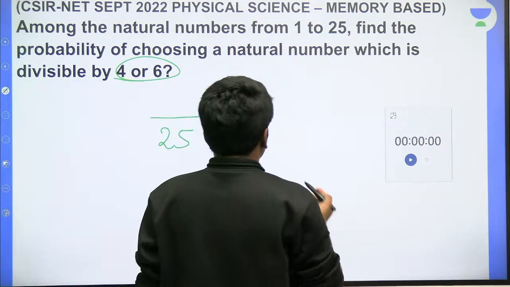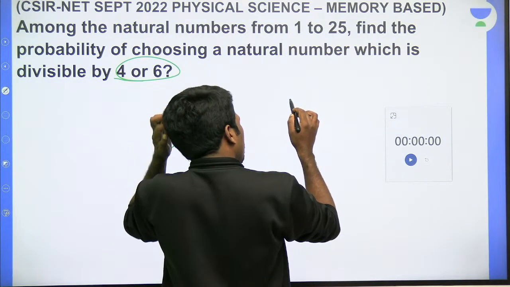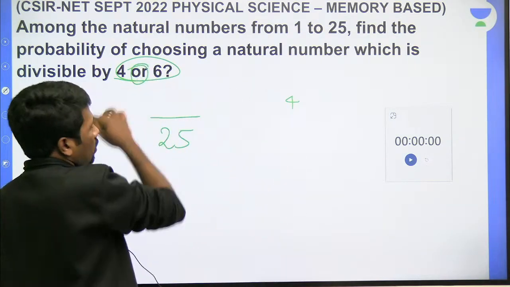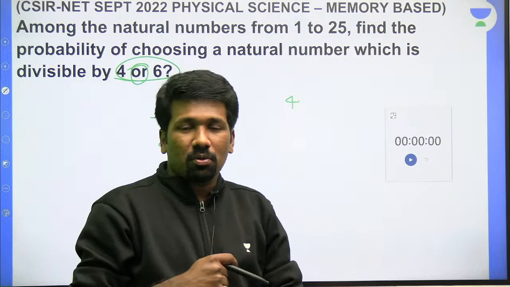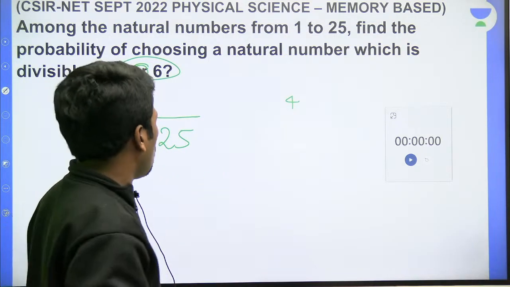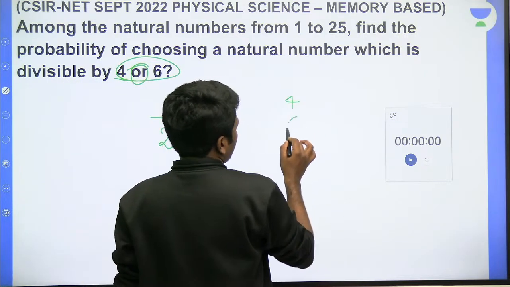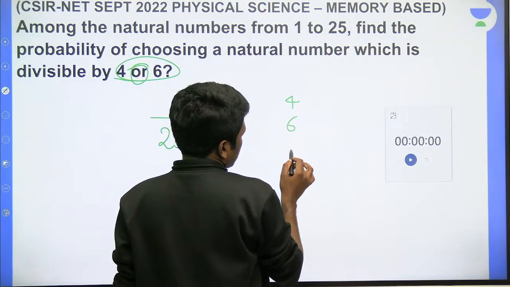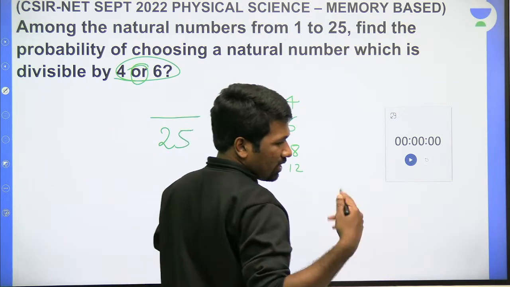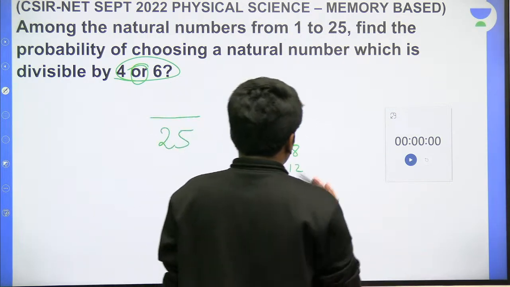Let us list it out. That will not be many. 4 will be such a number divisible by 4. Since it is 'or', not 'and', we don't need to choose the common multiples of 4 and 6, which would be only 12 and 24. Here we need multiples of 4 as well as multiples of 6. 4, 6, 8, 12. Or list them separately and delete the common ones, whichever way.